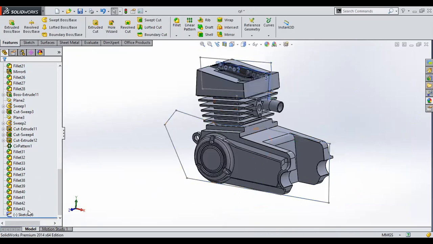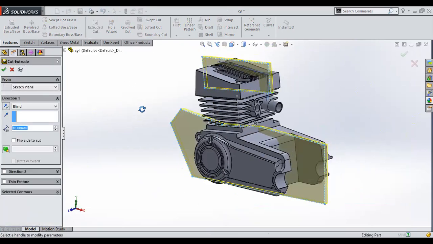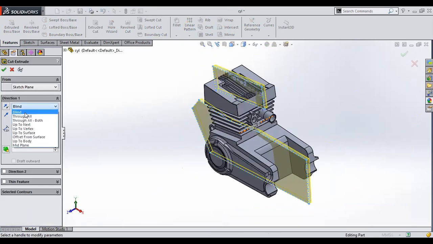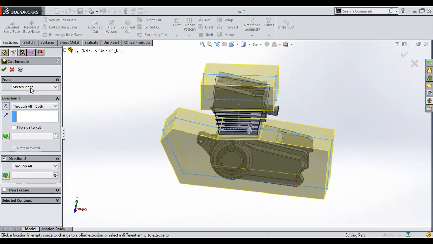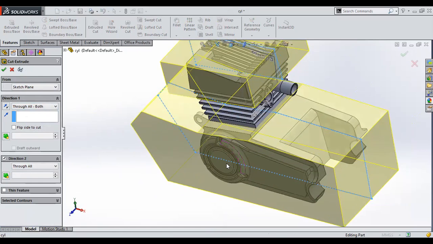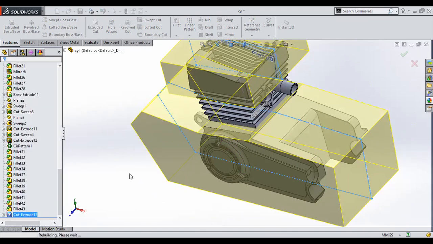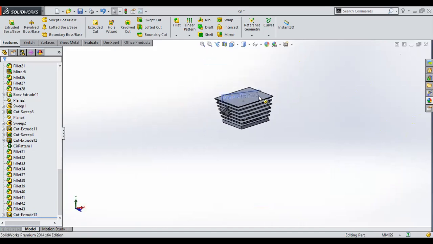Now we'll select the sketch and go into the extruded cut operation. Okay, now the error is eliminated. Now we'll select through all both. Through all both means cutting on both sides through all till the end. You need not worry about the numerical value for that, like what was the distance we gave for the end. Just select the through all option. The whole of the material will be eliminated from both sides. Press OK. Now see, it is so simple.